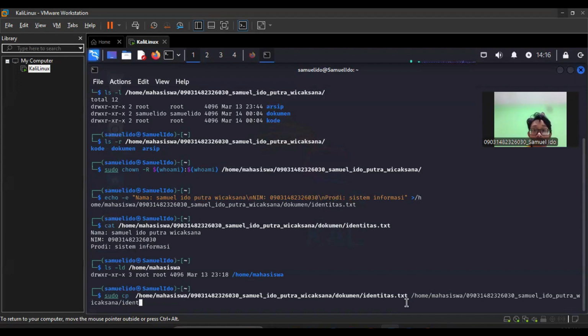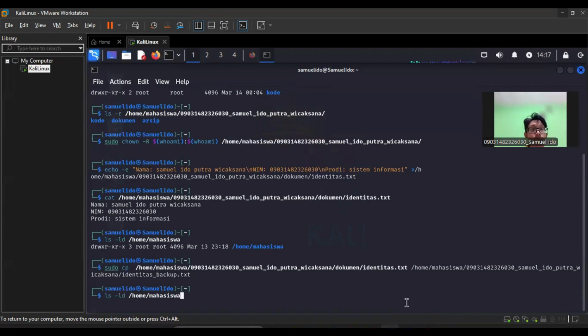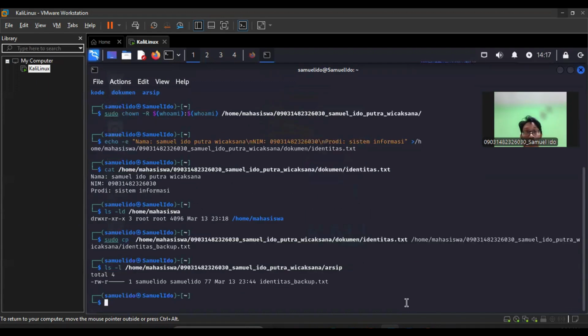Next, copy and rename the file. Use the command to copy identity.txt into the archive directory and rename it to identity backup. cp command to copy a file. Home student, the full path of the file to be copied, and then home student, the destination path and name for the copy file.